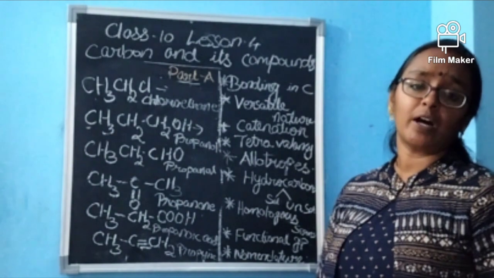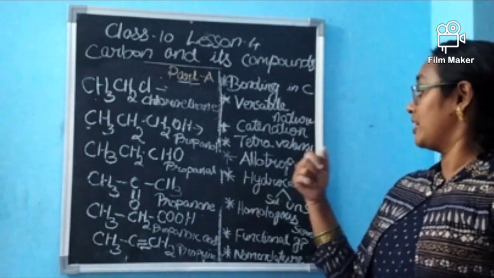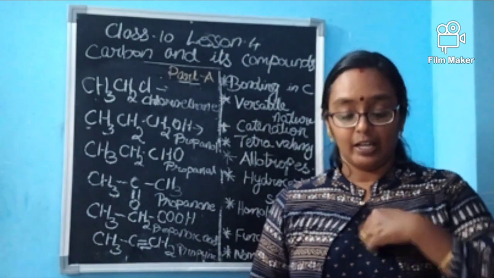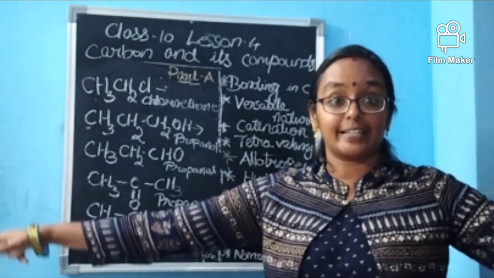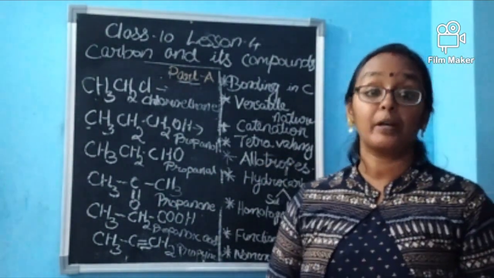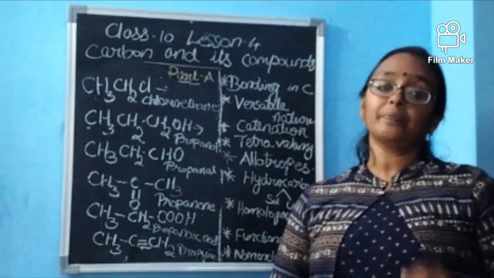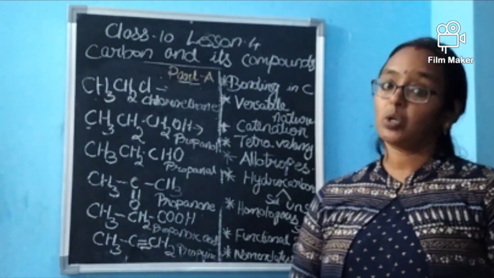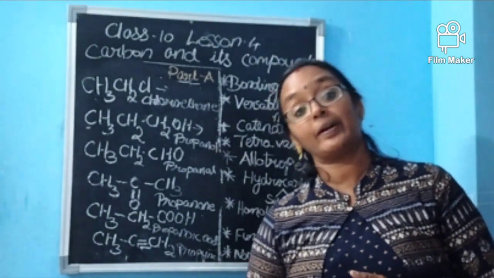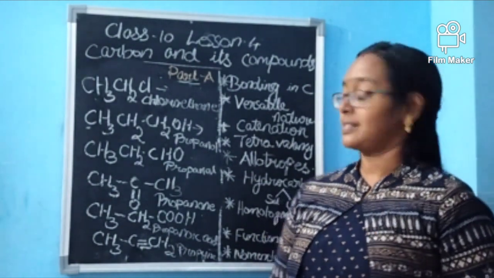What is the versatile nature of carbon? There we saw catenation, the self-linking capacity of carbon, which makes it very different. Then tetravalency. Carbon has four hands, in the front, back, and on two sides, so it can grab electrons wherever they are available. So it has tetravalency. Because of this, it forms bonds with carbon or other electronegative atoms like oxygen and nitrogen. Then allotropic nature. Do you remember diamond, graphite, and fullerenes? All these have different physical properties, but the chemical properties remain the same.